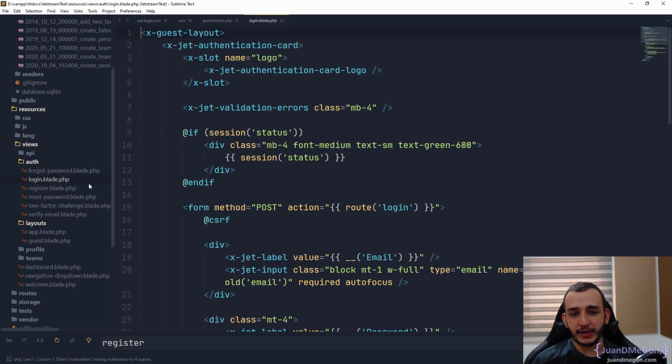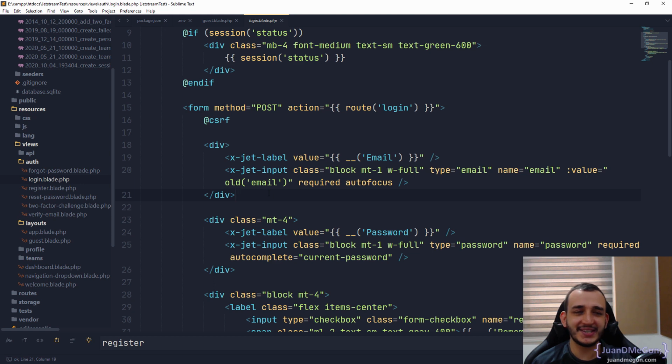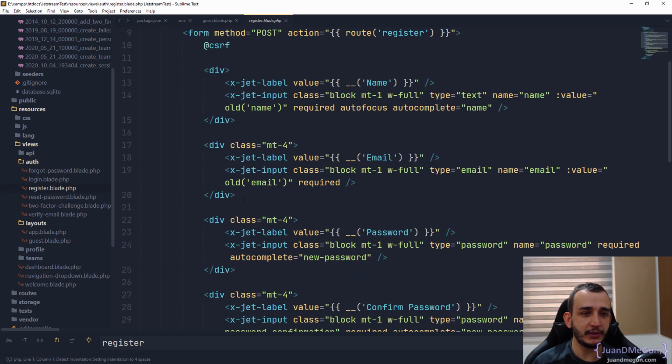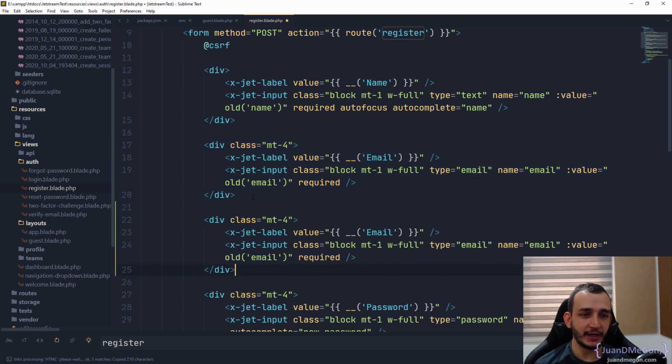So let's modify some things. Remember, I tried to assign a new attribute, a new field for the users when registering. So if we go to register, we are going to add the nickname after the email. So let's modify this. This is now nickname. And I'm going to modify exactly this. We are going to prefer to use the block to obtain them. I guess this is margin top, w-full, and of course the type is going to be text, the name is going to be nickname, and in the case that we have an old value, there it is. And of course this is nickname.